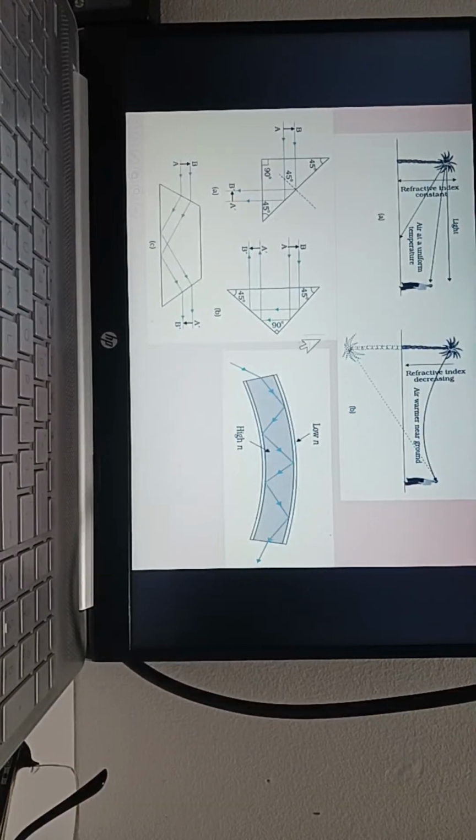This is total internal reflection taking place in various prisms. It is a 90 degrees prism. This is an isosceles prism. This is also isosceles. These are the different types of prisms. In this case, because of total internal reflection, the image formed here, A dash B dash, is a 90 degrees shift. Here it will be a 180 degrees shift. And here again a 180 degrees shift.